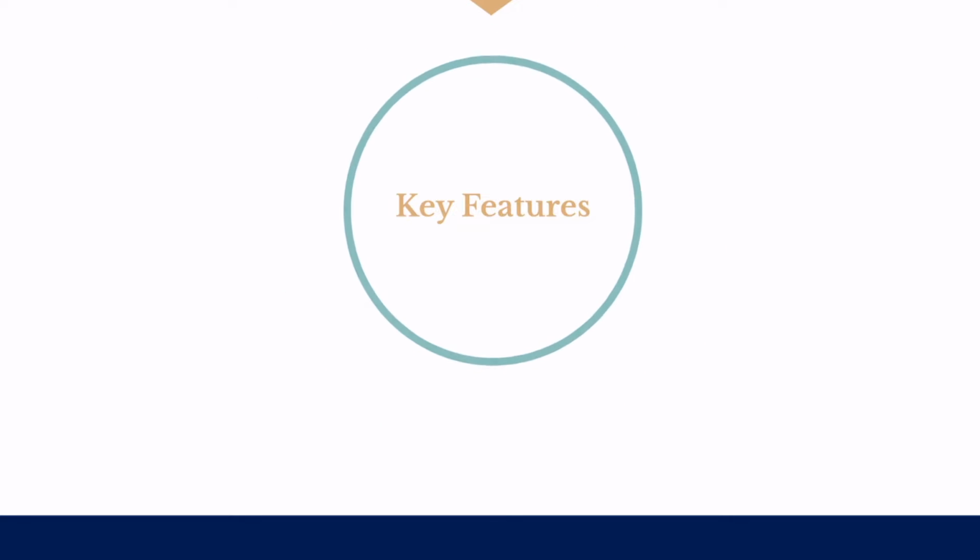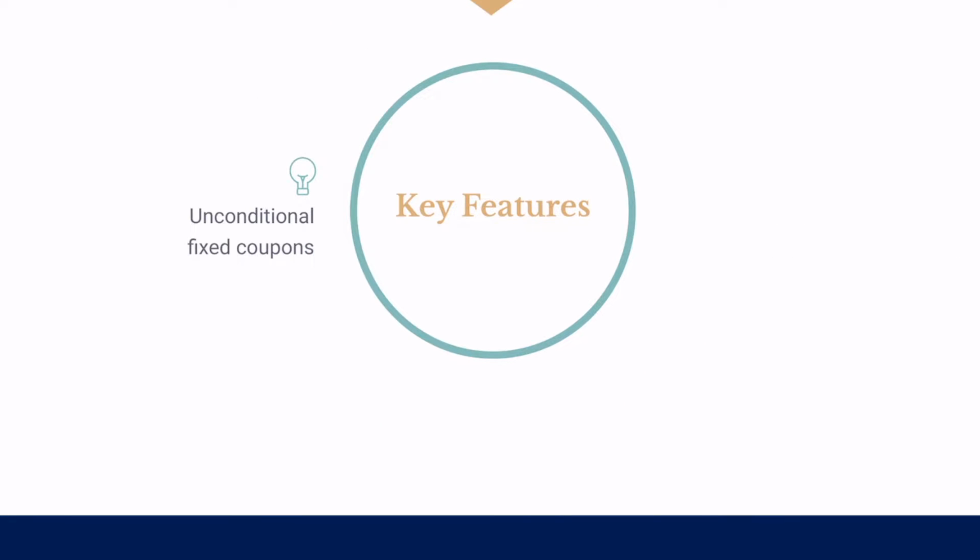Key features. The notes pay an unconditional fixed coupon on a regular basis, regardless of movement of the underlying assets, whether they move up, down, or sideways. The notes generally have a specified investment term of 3 months to 3 years. Some notes have an inbuilt auto-call feature that enables the note to be redeemed early when the preset condition is met. Now, we'll take a look at a concrete example for illustrative purposes.